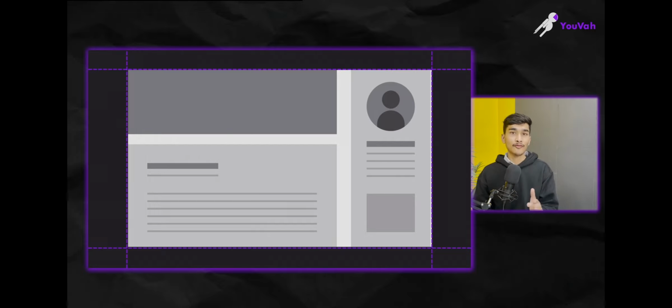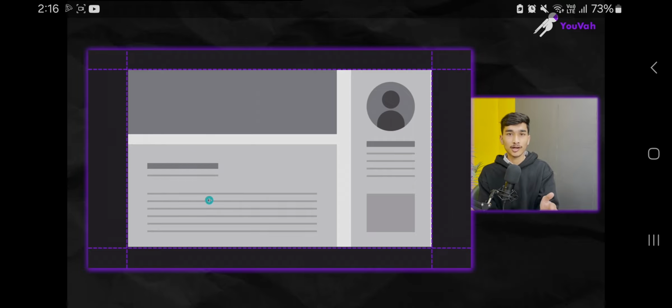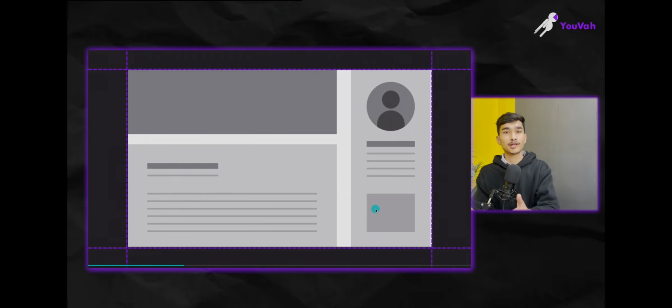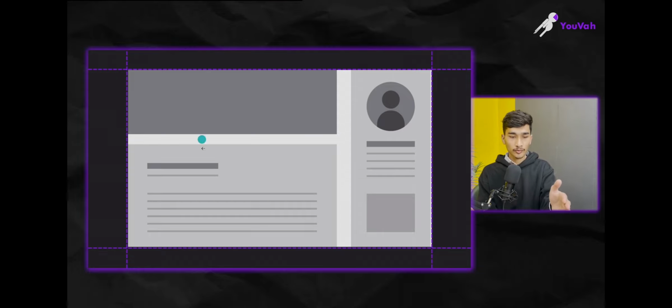Also, if you will see here, we are following one principle. We are going to learn about it again, though we have seen it already in typography, which is called hierarchy. So in hierarchy, what we do, this is our heading. From heading, we are guiding our user to the content, and from the content, we are guiding to the personal information of that person, right? So here also we are guiding the user's eyes, or we are guiding the user from one point to the last point. All right. So we are navigating them through, and you can see here a zigzag pattern: 1, 2, 3, 4, 1, 2, 3, 4.